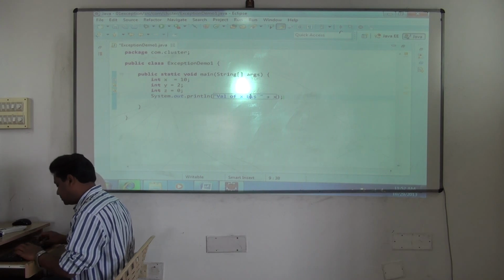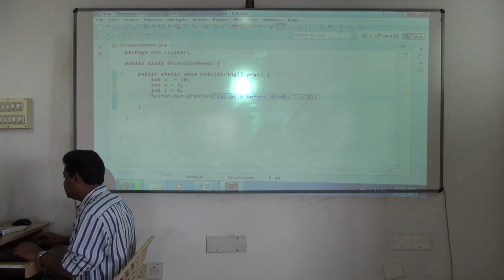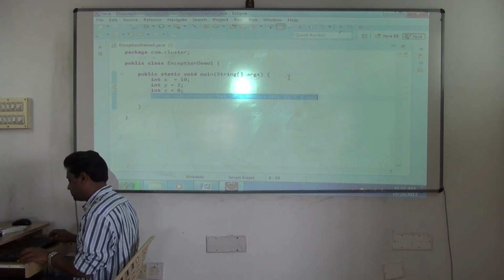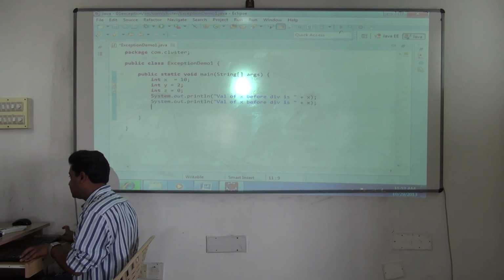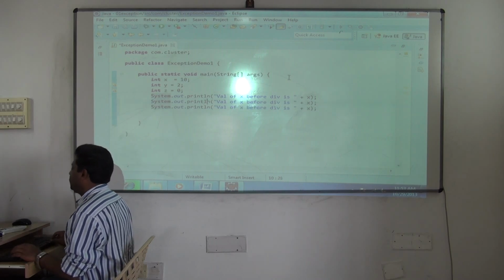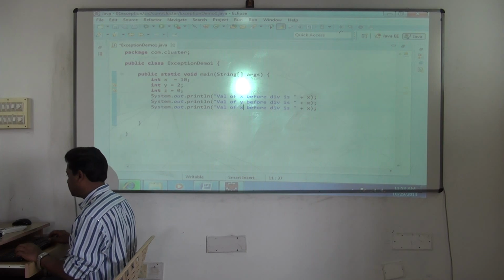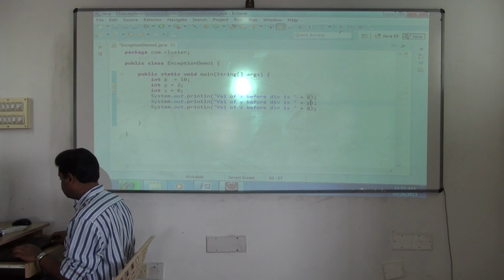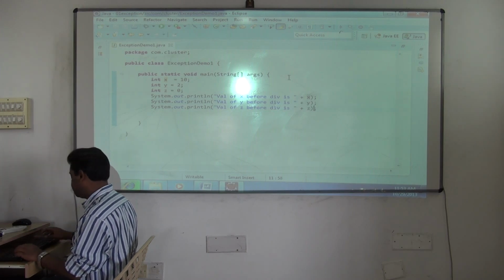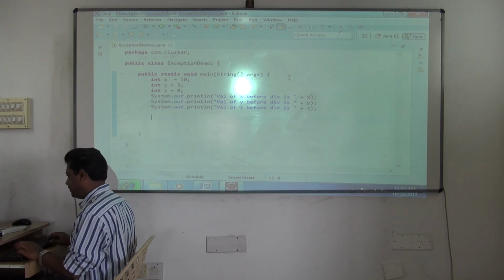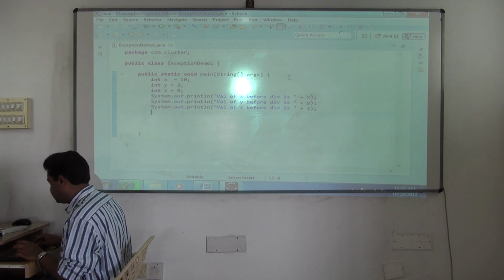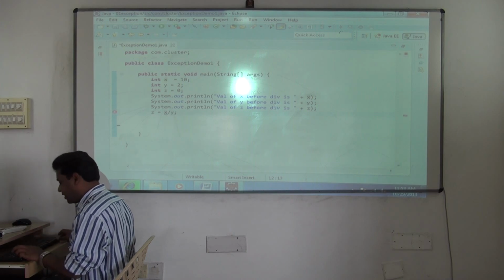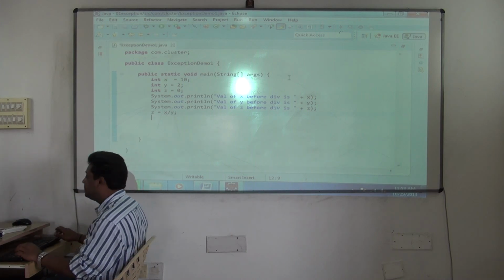Value of x before division is... Any print statements you want to give, that's your wish. So these are your normally written logic till now, and you are writing excellent logic because problems were not occurring, yes or no? But from now they will happen. See here, till now we have hard coded the values. Okay, once again.